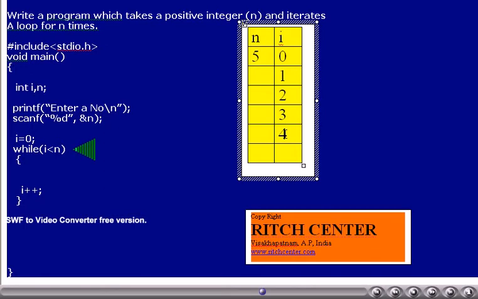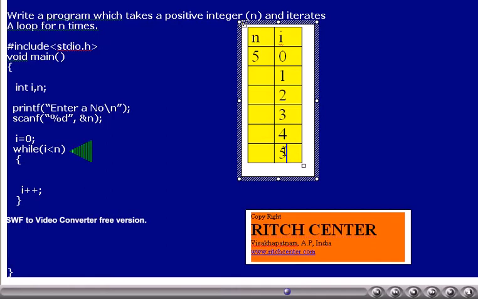Now the loop condition is again tested. Currently I value is 4. 4, is it less than n, that is 5? Yes. Thus the loop will be executed once more. I is again incremented, so I value becomes 5 now. Now the loop condition is again tested. Currently I value is 5. 5, is it less than 5? No. Thus we will not be entering the loop at all. We will come out of the loop. By this time the loop has got executed exactly 5 times. That is, as n value is 5, this loop got executed 5 times.